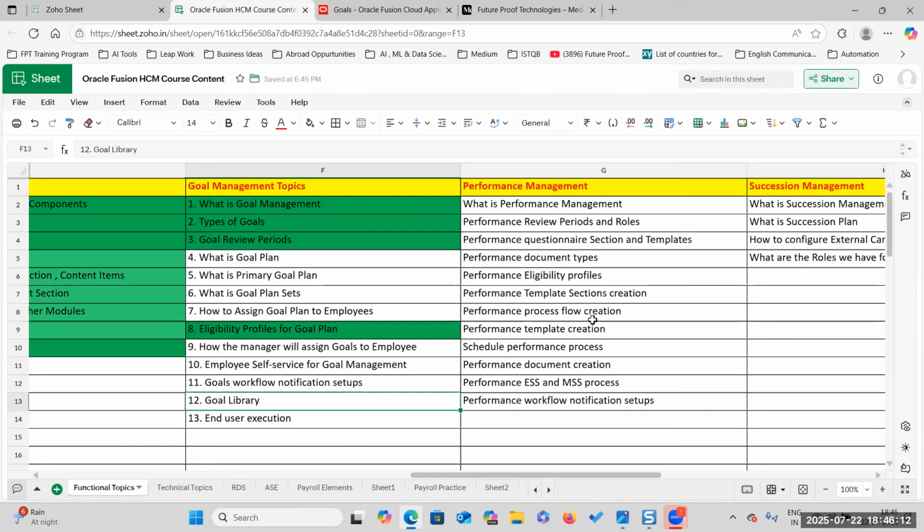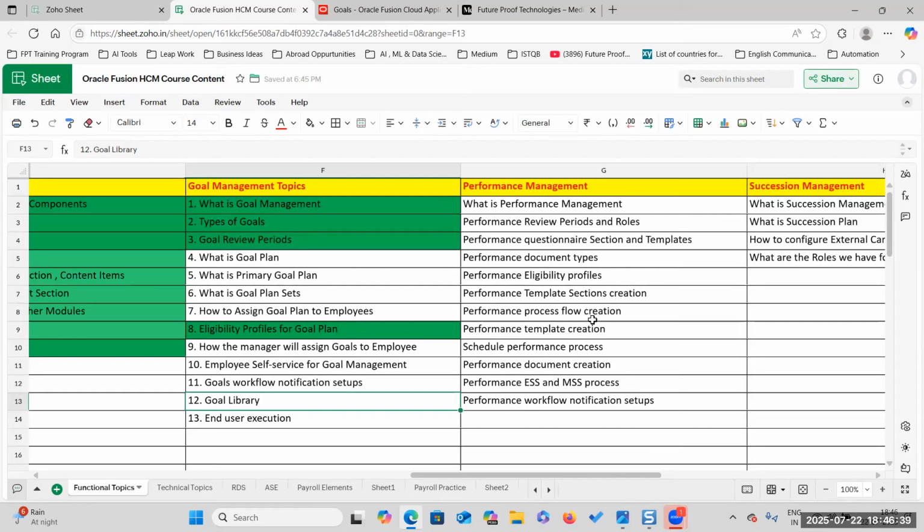Just like a library. Generally, library means book library, right? People will not purchase the book. They will go to a library, read that book or take the book for rent. And once they are done with the book, they will return it to the library. This is what library means in general. Same thing here, but with goals instead of books.